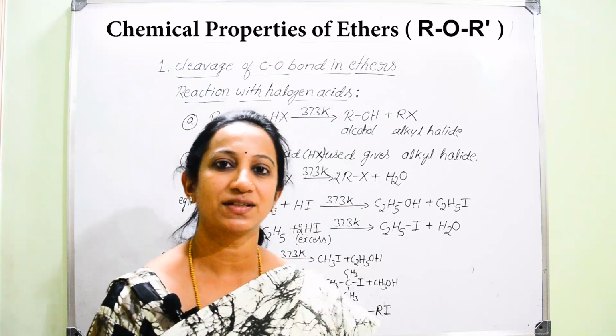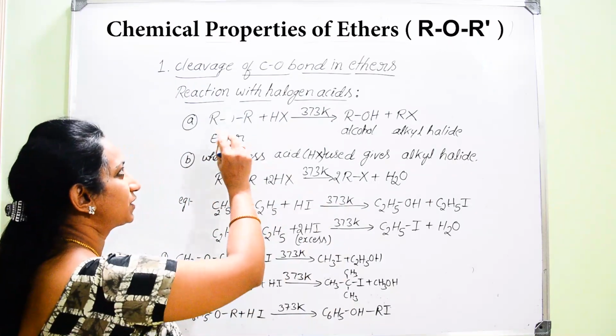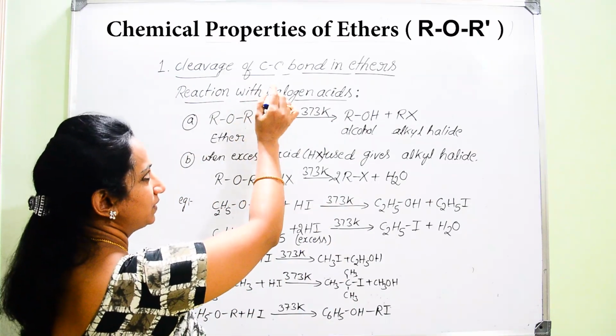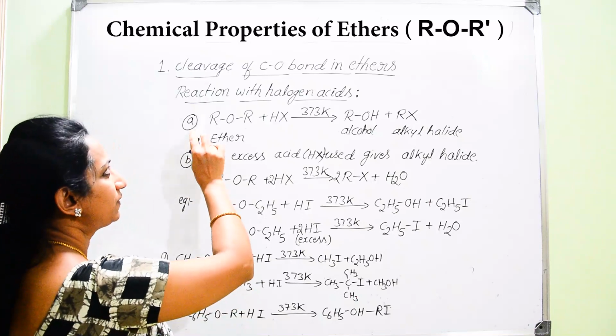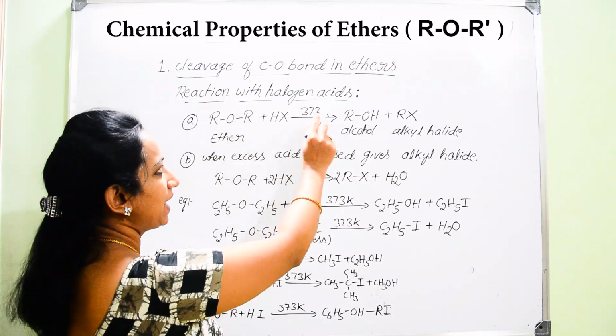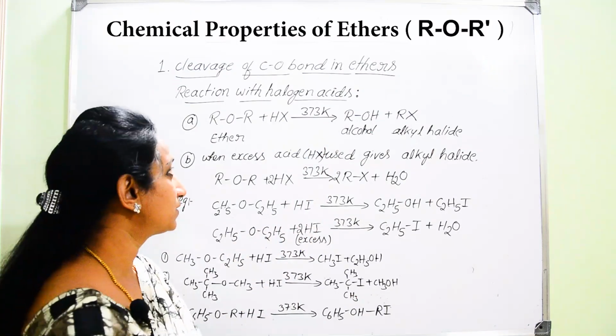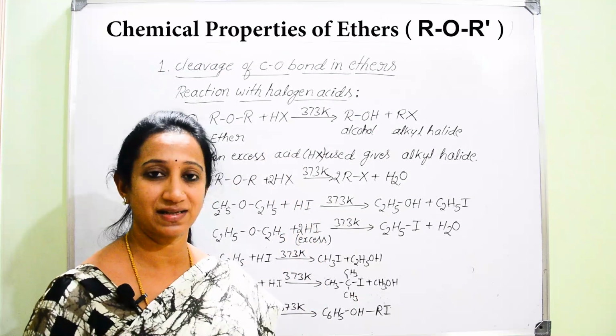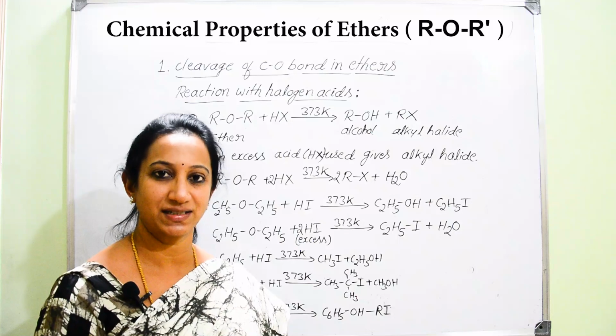We need to break this bond only under drastic conditions like high temperature. Now for the reactions of ethers which include the breakage of the C-O bond, the very first is the reaction of ethers with halogen acids. Halogen acids are nothing but hydrogen halides like HBr, HI, HCl.